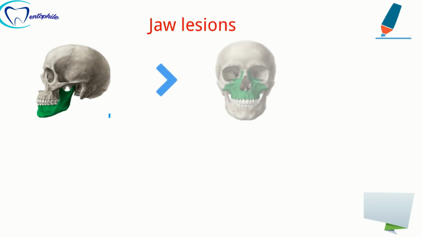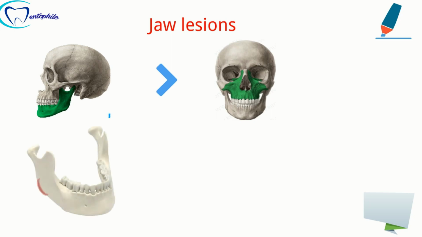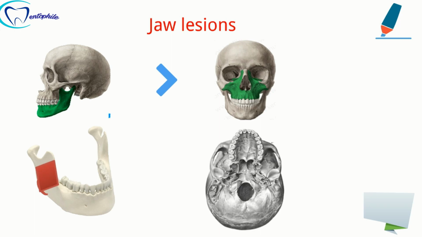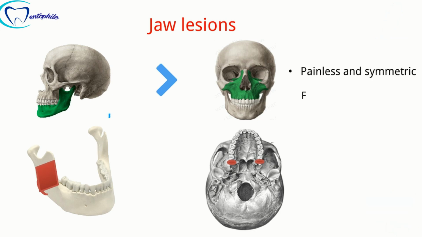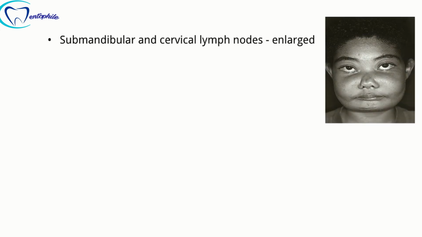Here the jaw lesions are more common on the mandible as compared to the maxilla. In the mandible, the lesions tend to occur more commonly in the region of the angle and ascending ramus, while in the maxilla, the lesions are more common in the maxillary tuberosity region. These lesions are usually painless and symmetric and firm on palpation.